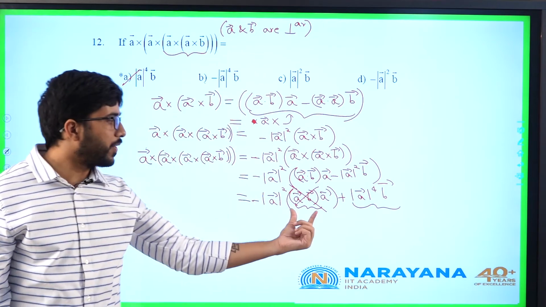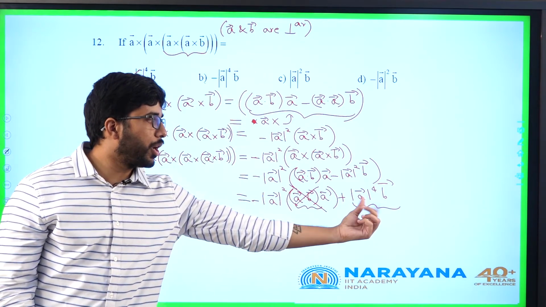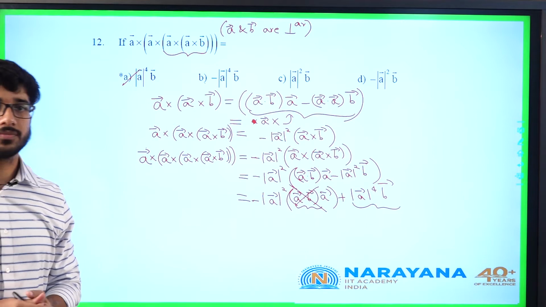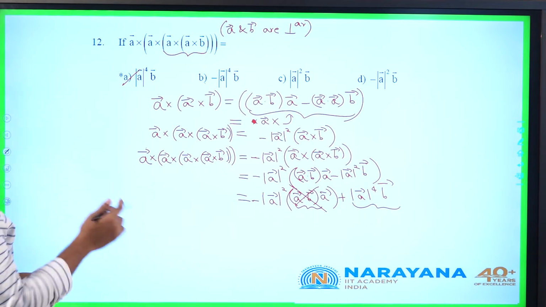If you take that part, in this final statement you will get A dot B as 0, you will get mod A power 4 into B bar. Okay. We will go for the 13th one.